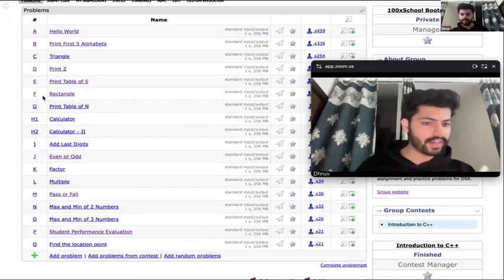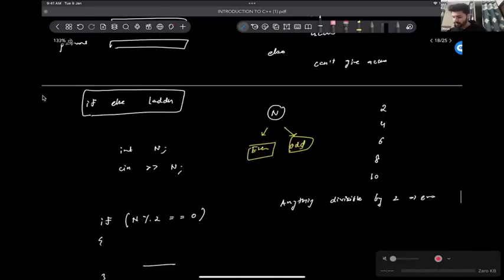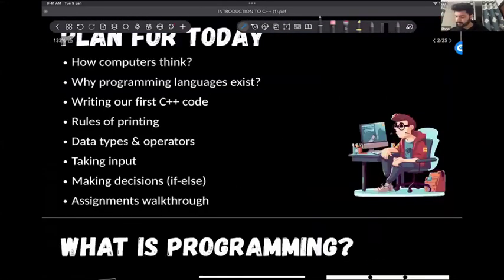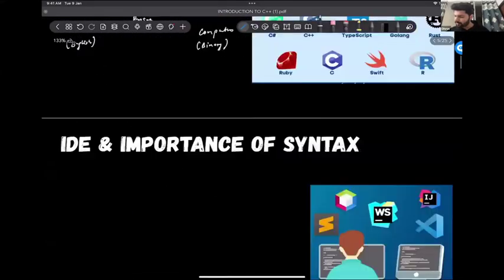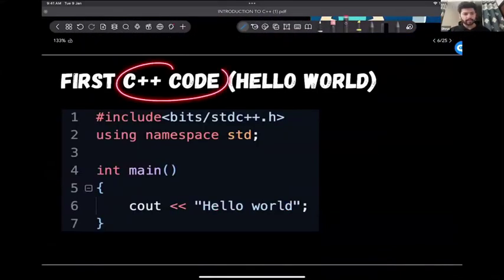तो हमने क्या क्या सीखा है? We have learned about what topics we have learned. ठीक है. Starting का तो it's not that important. The important part starts from here. That is our C++ code. How to write this.